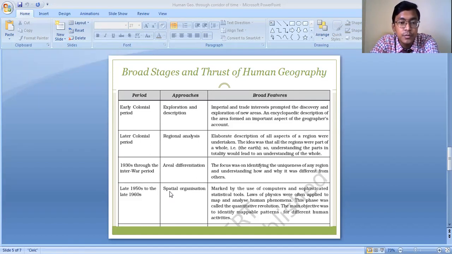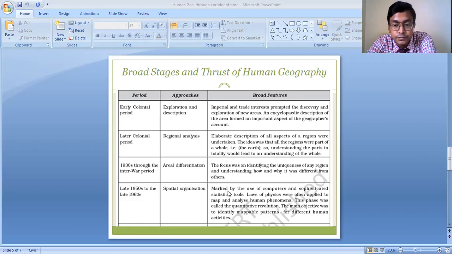Okay, the approach of human geography was spatial organization, and in this period there was a development of information and technology. The use of computers came into existence. At that period of time, people started taking help of different modern technologies, modern tools and techniques, for having detailed information about the different regions.